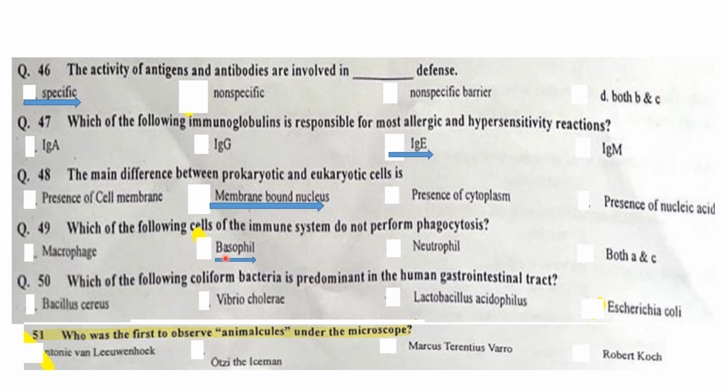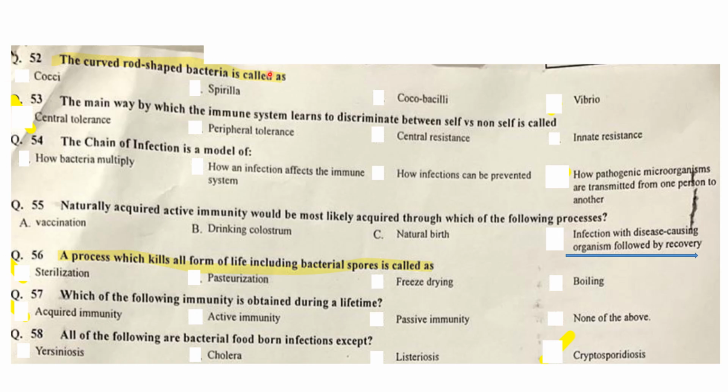Which of the following coliform bacteria is predominant in the human gastrointestinal tract? In the gastrointestinal tract, the coliform bacteria is Escherichia coli. Who was the first to observe animalcules under the microscope? He was Antony van Leeuwenhoek, who is also known as the father of microbiology. The curved rod-shaped bacteria is called Vibrio. The main way by which the immune system learns to discriminate between self and non-self is called self-tolerance.